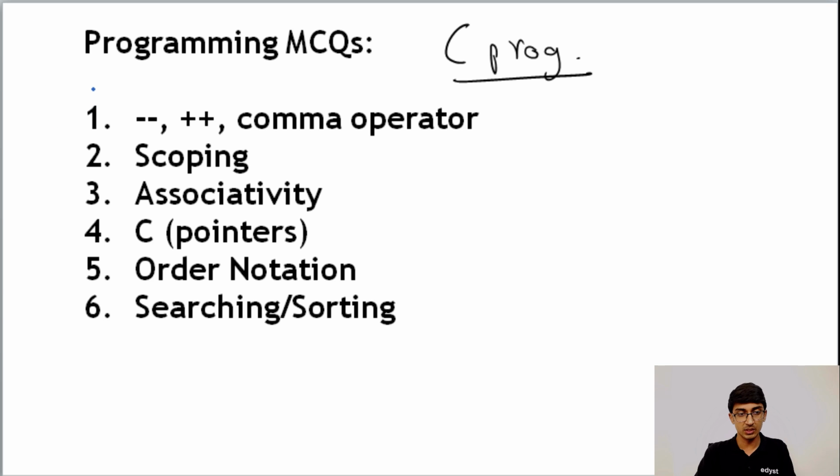The second thing is this. All of these 3 tutorials we covered yesterday. This is the part 1 webinar. So you can go and check our playlist and you'll find the part 1 webinar which was covered yesterday. If you are not familiar with these concepts of minus minus, plus plus, the comma being used as an operator, scoping, associativity, please check the part 1 webinar. Once you check the part 1 webinar, you will be able to understand these concepts. They are not related to 456. So even if you have not seen yesterday's webinar, it's completely fine.